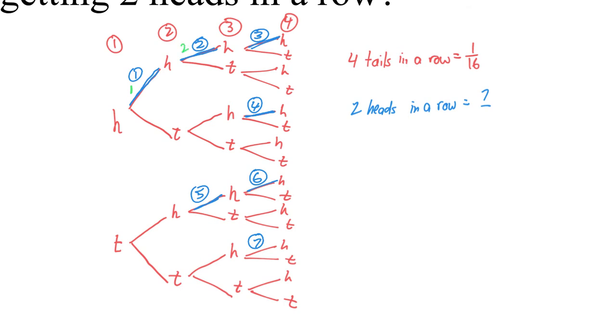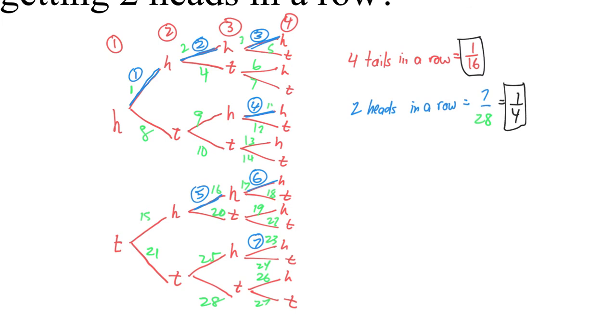There's 1, there's 2, there's 3, here's 4, here's 5, here's 6, here's 7, and so on, up to 28. 7 out of 28. And that simplifies to 1/4, or 25% of the time you would have 2 heads in a row. These are the 2 answers for probably the hardest question on the whole quiz.